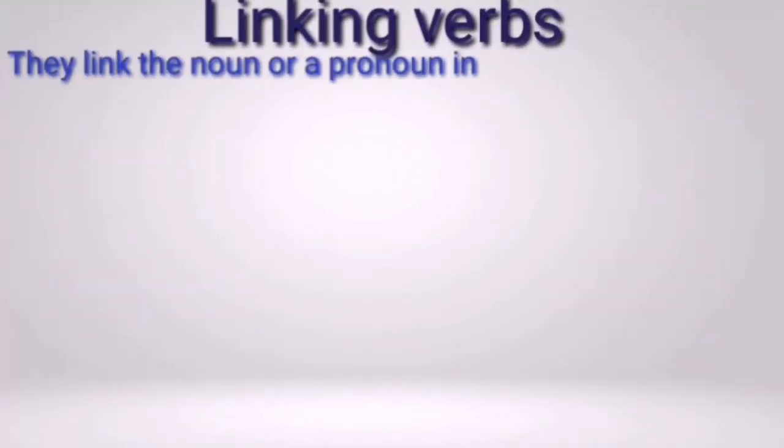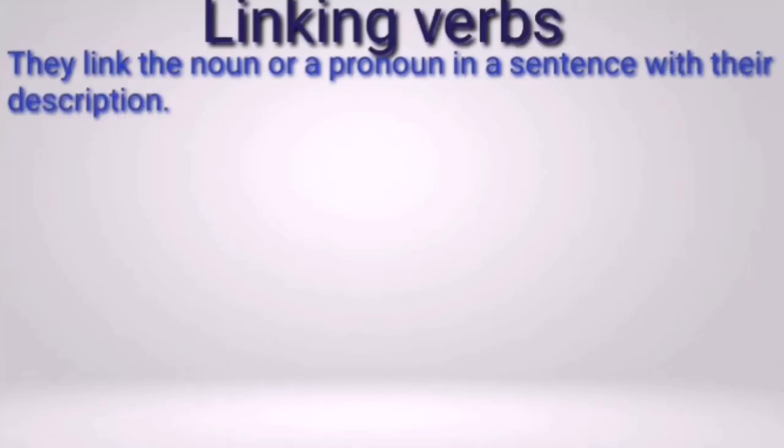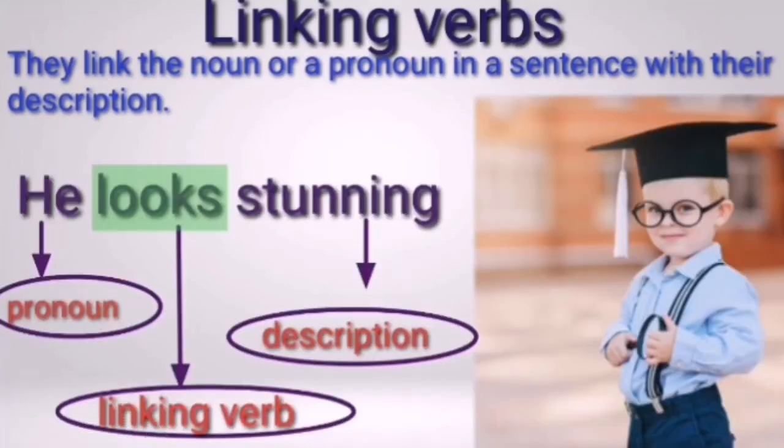Linking verbs. They link the noun or a pronoun in a sentence with their description. Let us see some examples. He looks stunning. The verb looks is linking between the pronoun he and the stunning, that is description. So looks becomes linking verb.